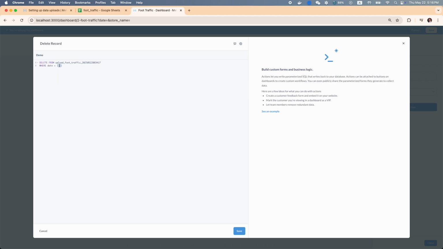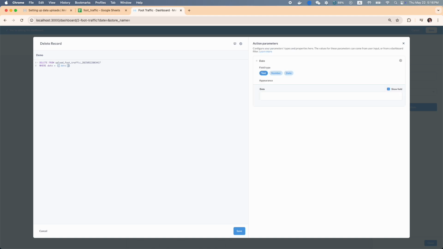So make sure you put conditions that will uniquely identify the row you want to delete. If you were to just do the date column, then it would delete all records with that date, which may not be what you want.